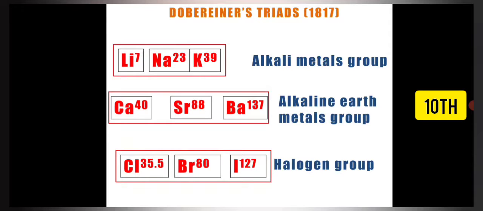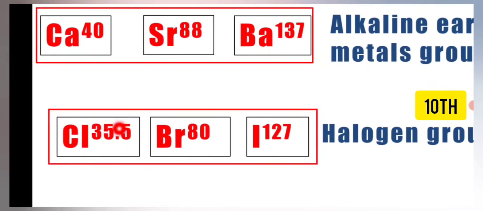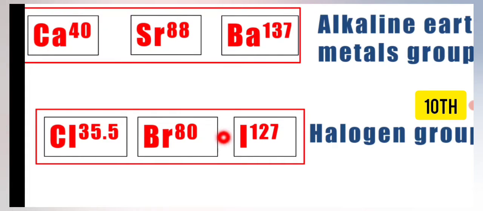Similarly, the third triad I am talking about is the halogen group. In this he took non-metals like chlorine, bromine, and iodine. Halogen means these are the elements which react with metals to form salt. So this is the characteristic: all three elements, whether chlorine, bromine, or iodine, can react with metals to form a salt.